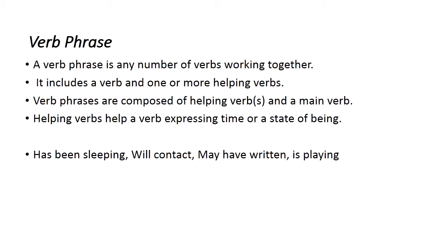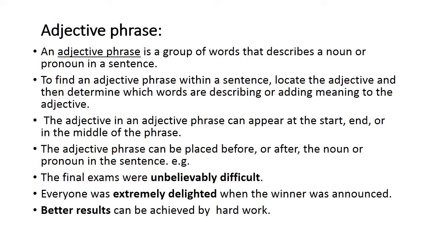In all these examples of verb phrase, you can see that these phrases are telling us about the different timing. Has been sleeping is telling us about present perfect continuous. Will contact is telling us about the future timing. May have written is about the possibility, and is playing is telling us about the continuity of time.